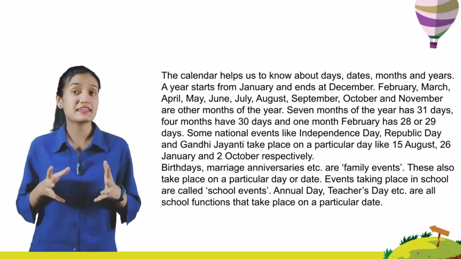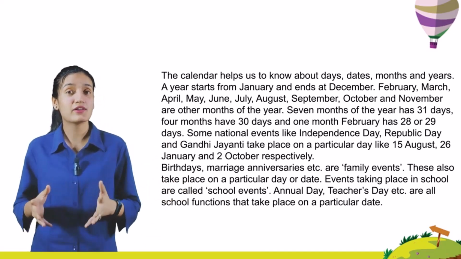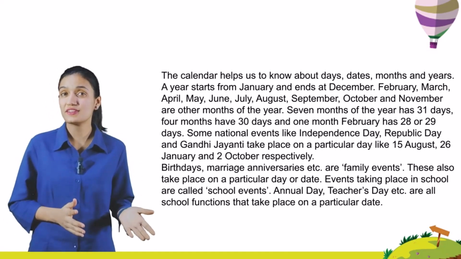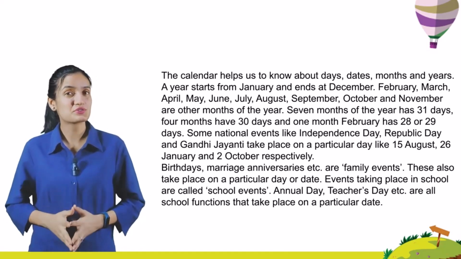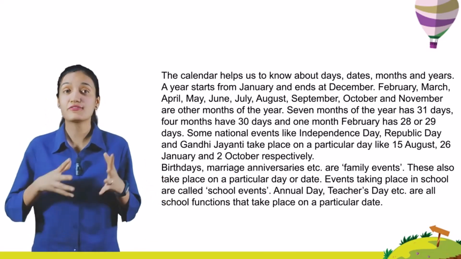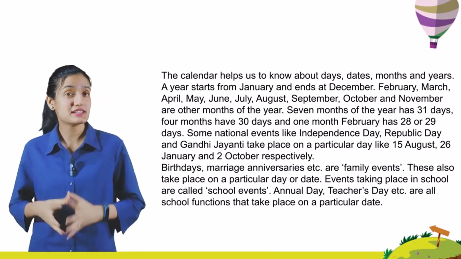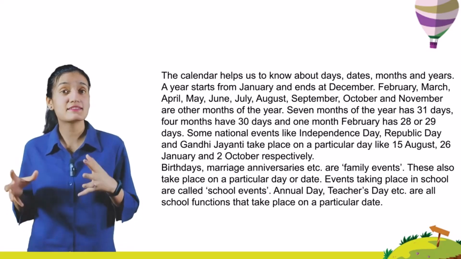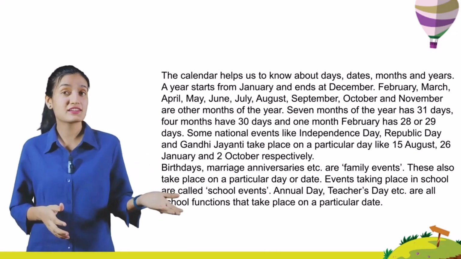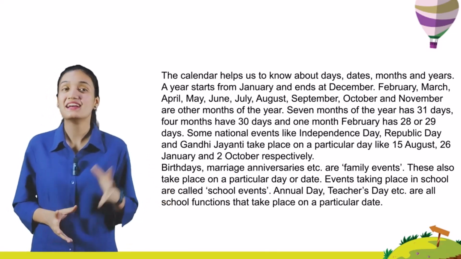Some national events like Independence Day, Republic Day and Gandhi Jayanti take place on a particular day like 15 August, 26 January, and 2nd October respectively. Birthdays, marriage anniversaries, etc. are family events. These also take place on a particular day or date. Events taking place in school are called school events. Annual Day, Teachers' Day, etc. are all school functions that take place on a particular date.